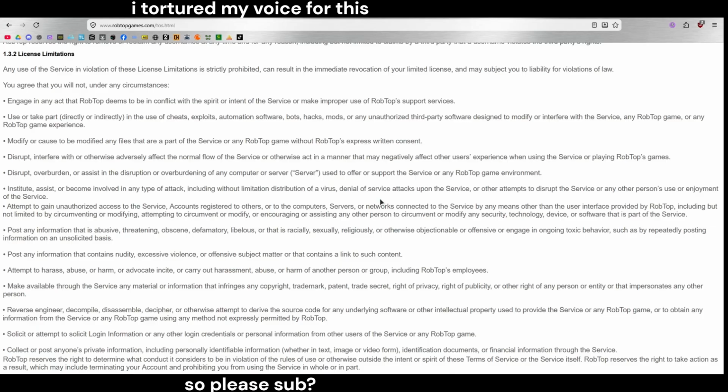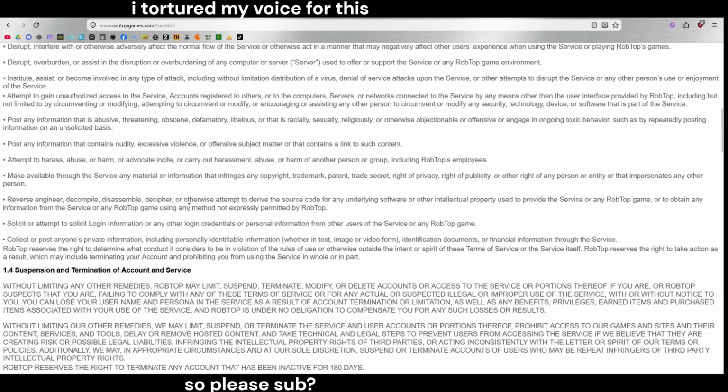Post any information that is abusive, threatening, obscene, defamatory, libelous, or that is racially, sexually, religiously, or otherwise objectionable or offensive, or engage in ongoing toxic behaviors, such as repeatedly posting information on an unsolicited basis. Post any information that contains nudity, excessive violence, or offensive subject matter, or contains links to such content.